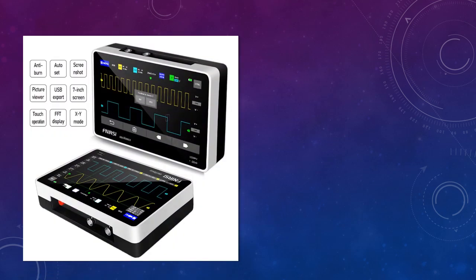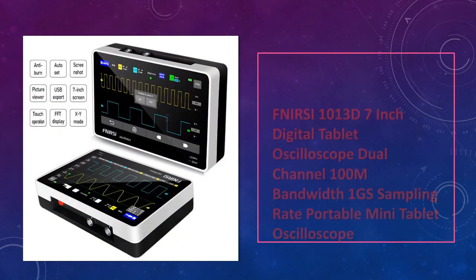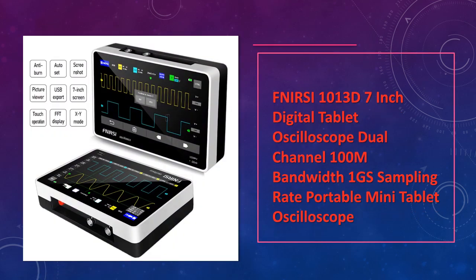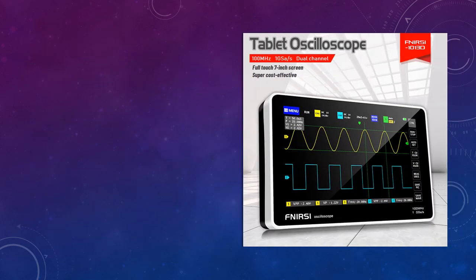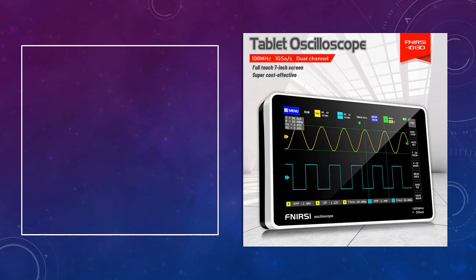At number 1. FNIRSI 1013D 7-inch Digital Tablet Oscilloscope, a compact and portable dual-channel oscilloscope with a 7-inch display, 100 MHz bandwidth, and 1 GS/s sampling rate. Its mini tablet design makes it convenient for professionals on the move.